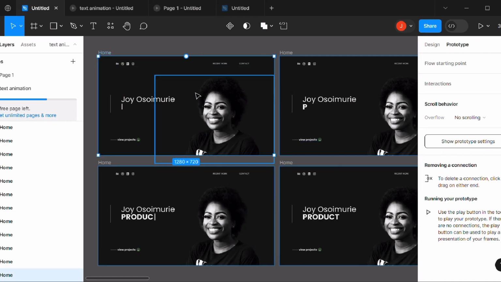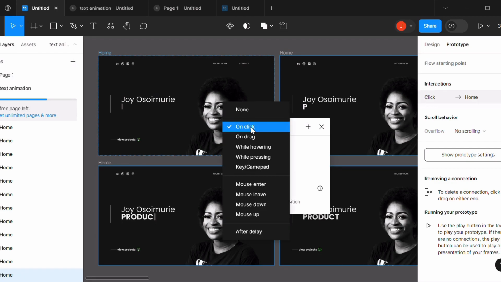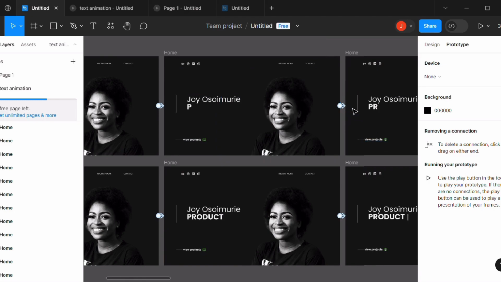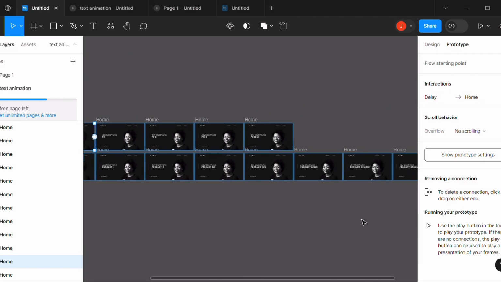Remove the things. To connect this frame to the next that has the first letter, you click on the frame, and at these arrows you can use to link to the next frame. So we'll link this to this frame, and Figma brings down a drop down box. You click on this, go to after delay. Let's make it 100 milliseconds. Then you do the same for every other thing. I've already done this, that's why it's showing after delay and 100 milliseconds. I've done it for all of this.